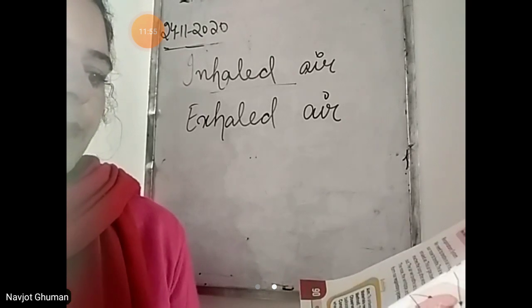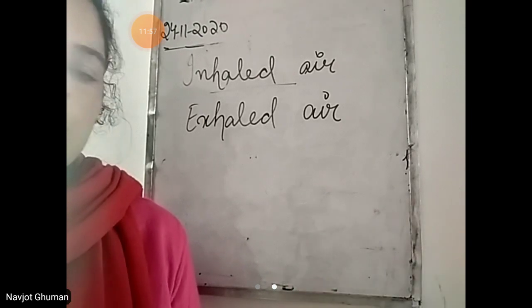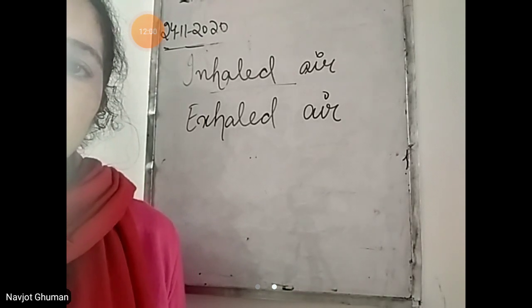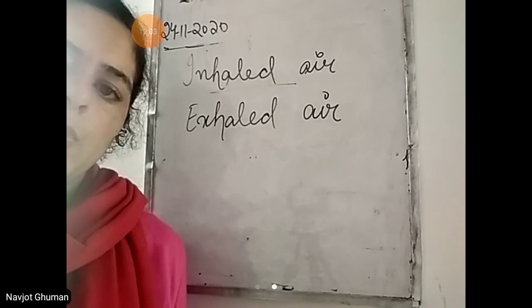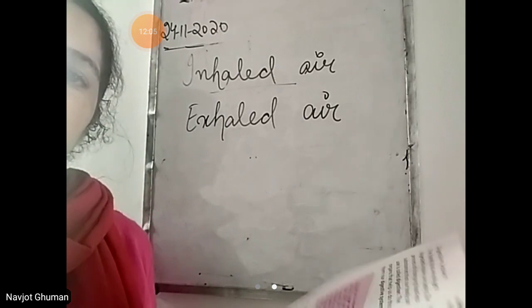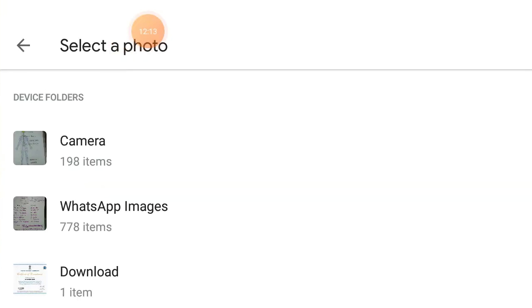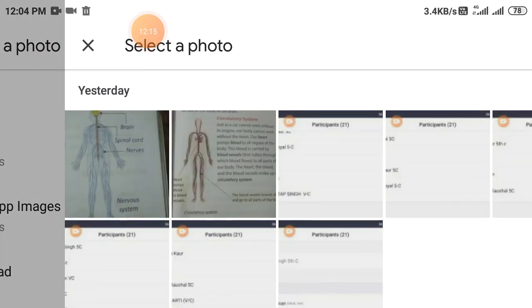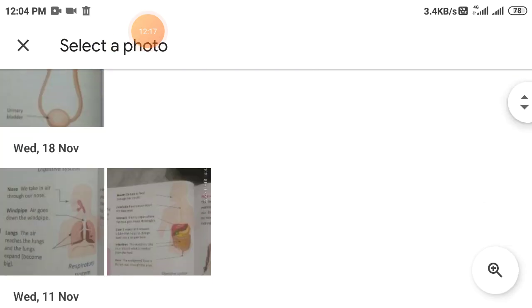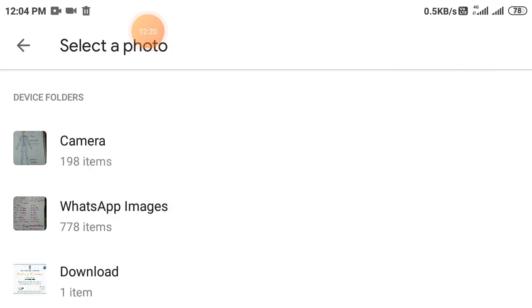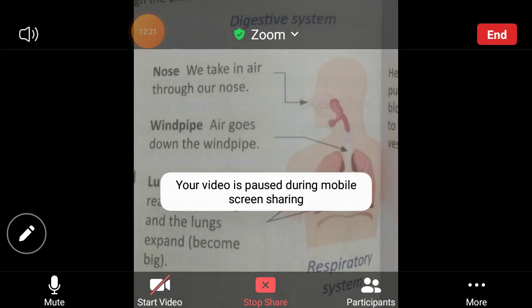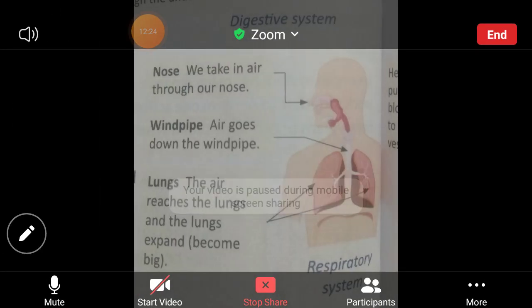The nose, the windpipe and the lungs together form a respiratory system. Which are the organs involved in respiratory system? First is nose, then windpipe and then the lungs. See the diagram of respiratory system. So beta, this is the diagram of respiratory system.